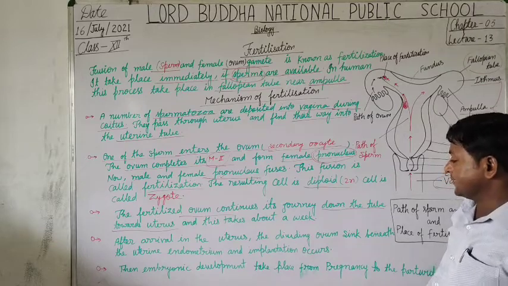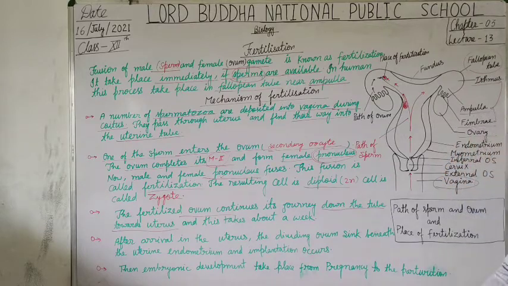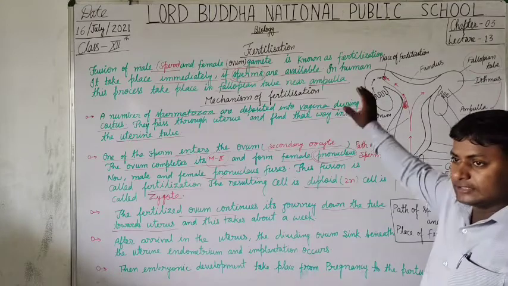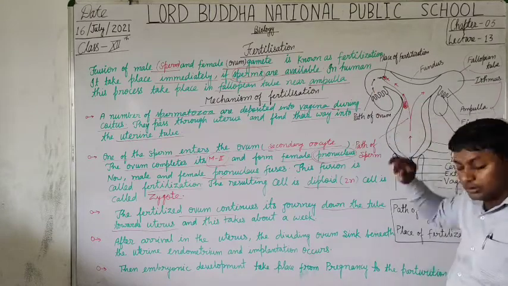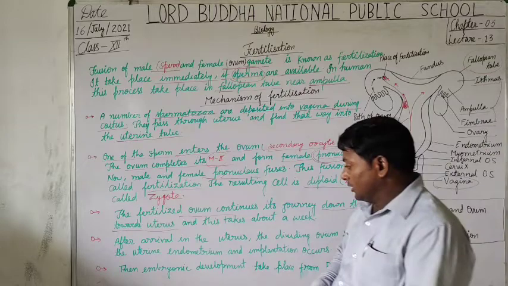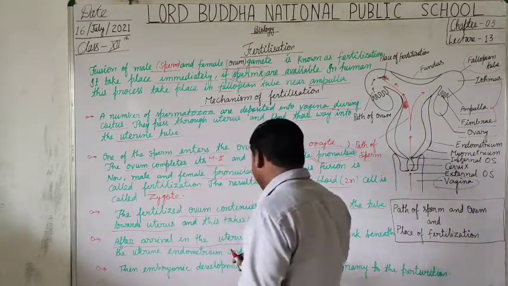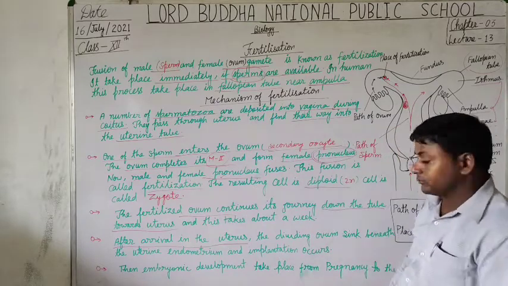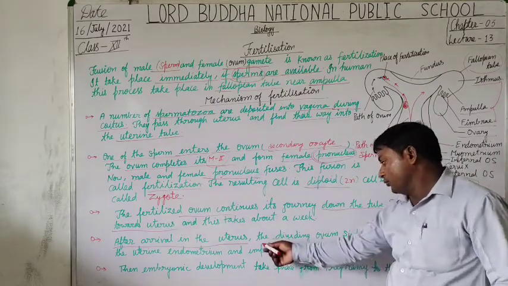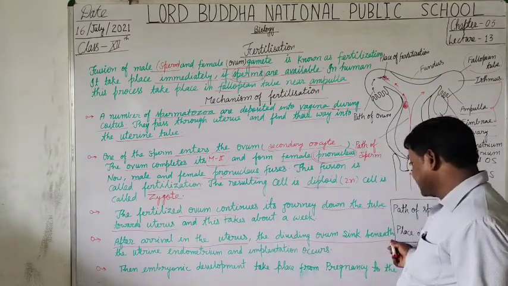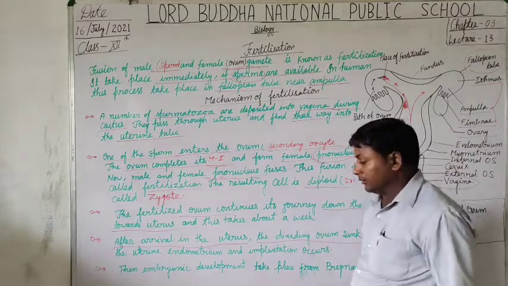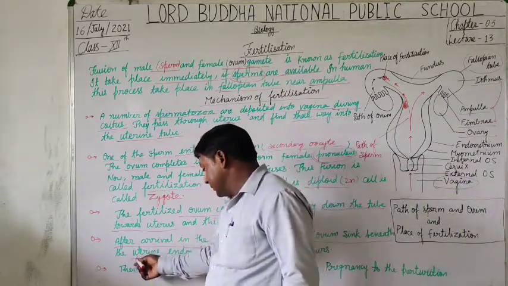Now, what changes take place after the arrival of the zygote inside the uterus? Students, after arrival in the uterus, the dividing ovum sinks beneath the uterine endometrium.